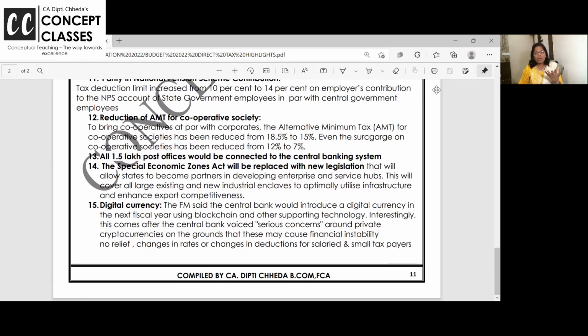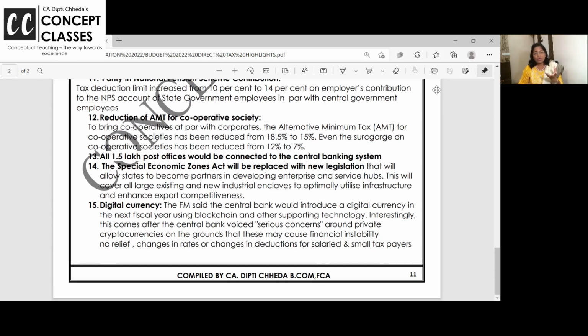And special economic zones, every state is having, they are going to take the help of the state and other companies, and they are going to develop a lot of things for the purpose. Special economic zone is basically to give benefit and support for exports. But now every state government is going to get involved in that for betterment.